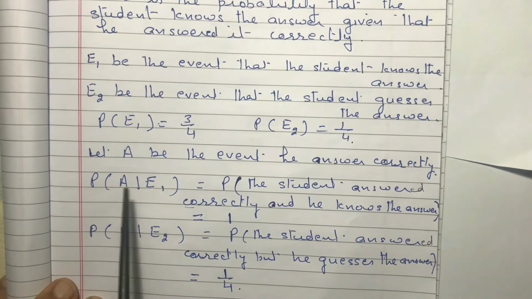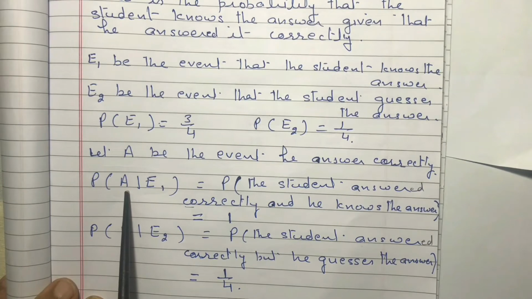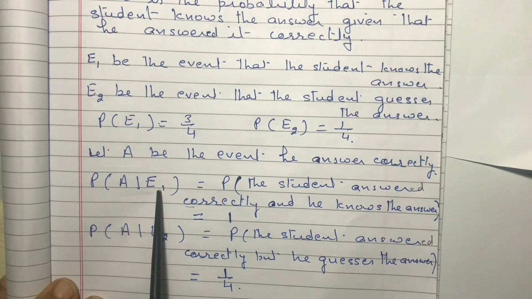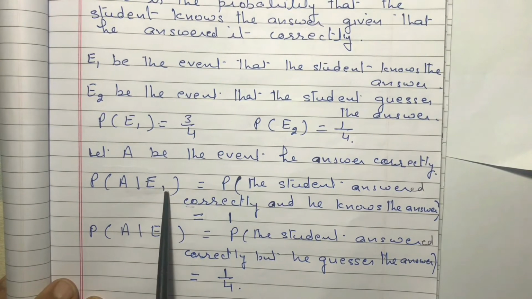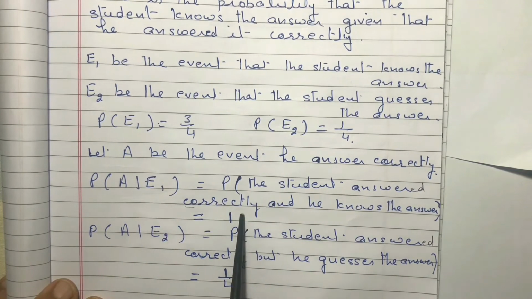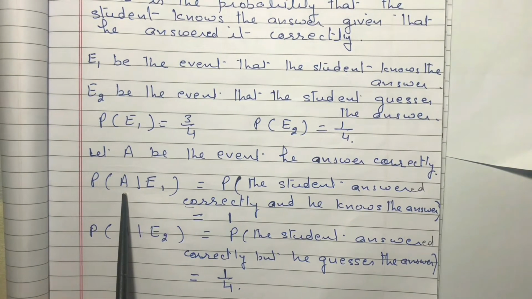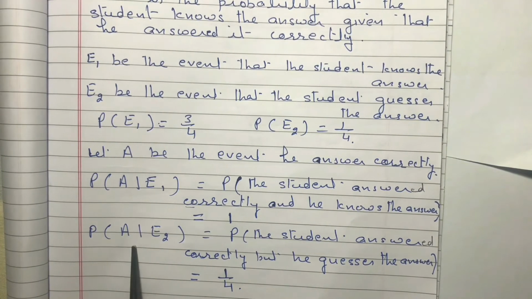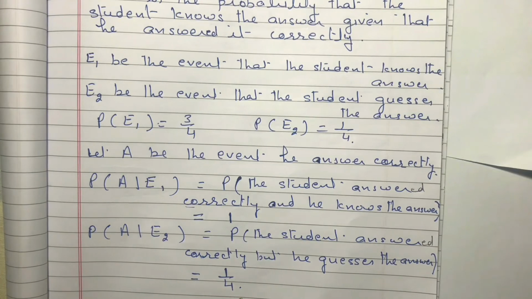Now probability of A given E1. Probability of A given E1 means the student answered correctly and the condition is given. What is given? He knows the answer. If a student answers correctly and he also knows the answer, then the probability will be 1, since he is confident that he knows the answer and he answered it properly. Probability of A given E2: probability the student answered correctly but he guesses the answer. He gave the correct answer but he guessed, so this is given in our statement, that is 1/4.